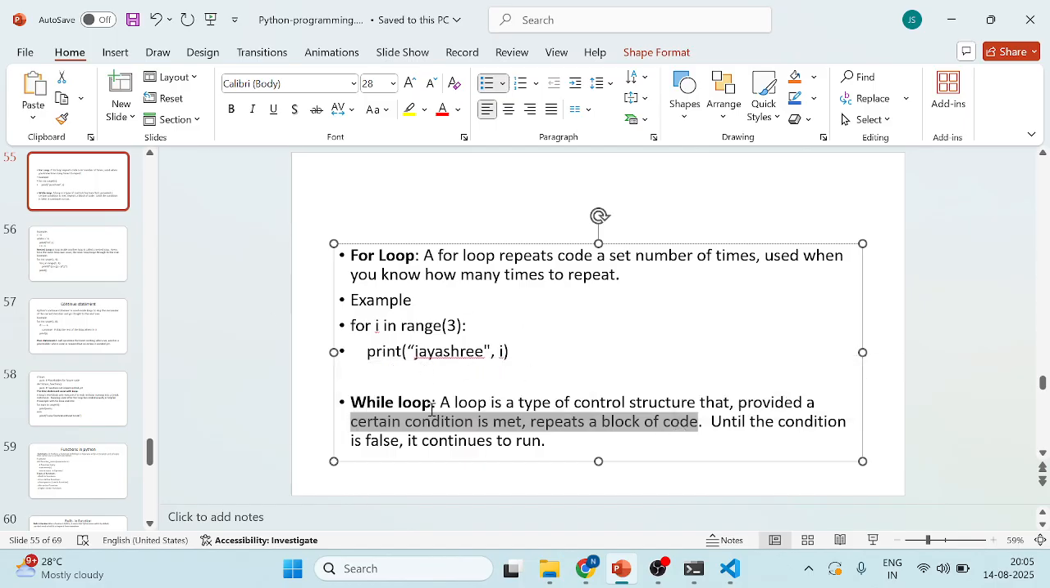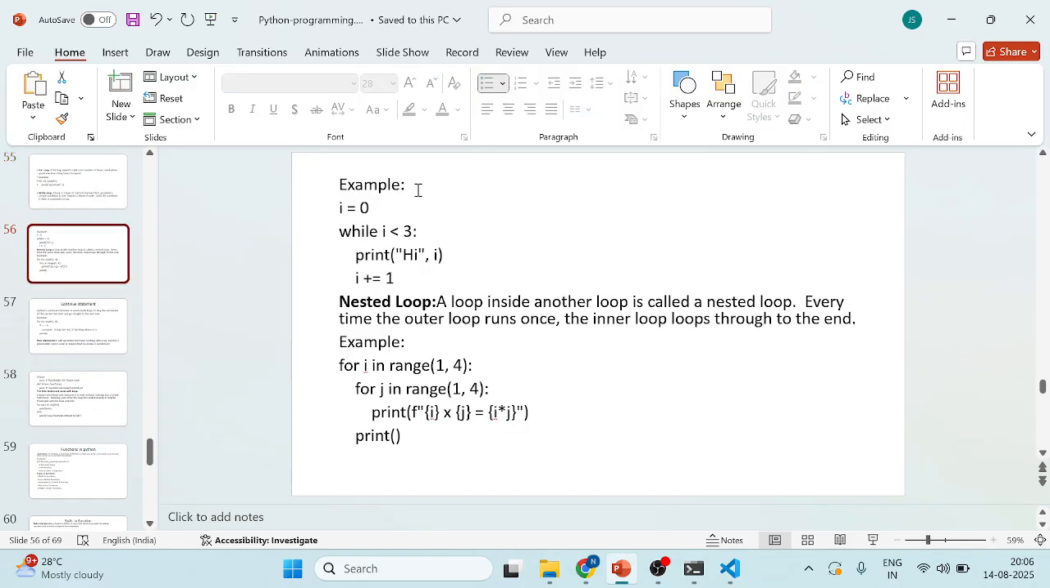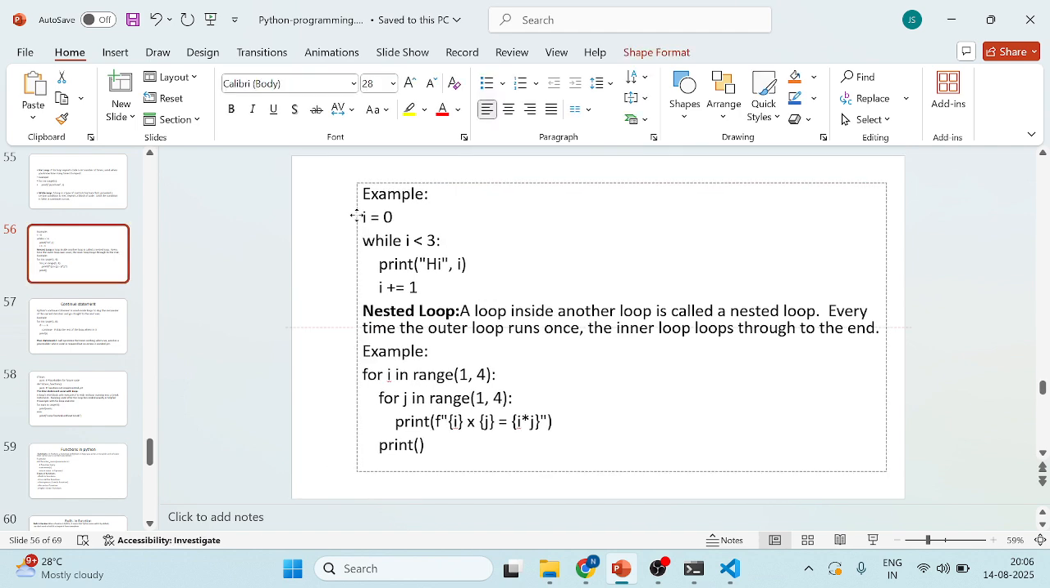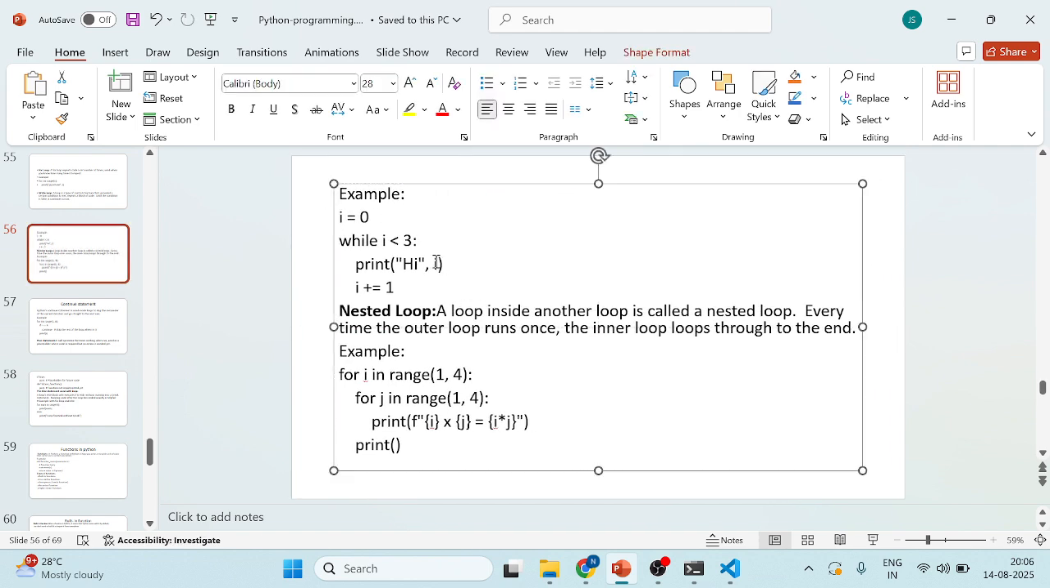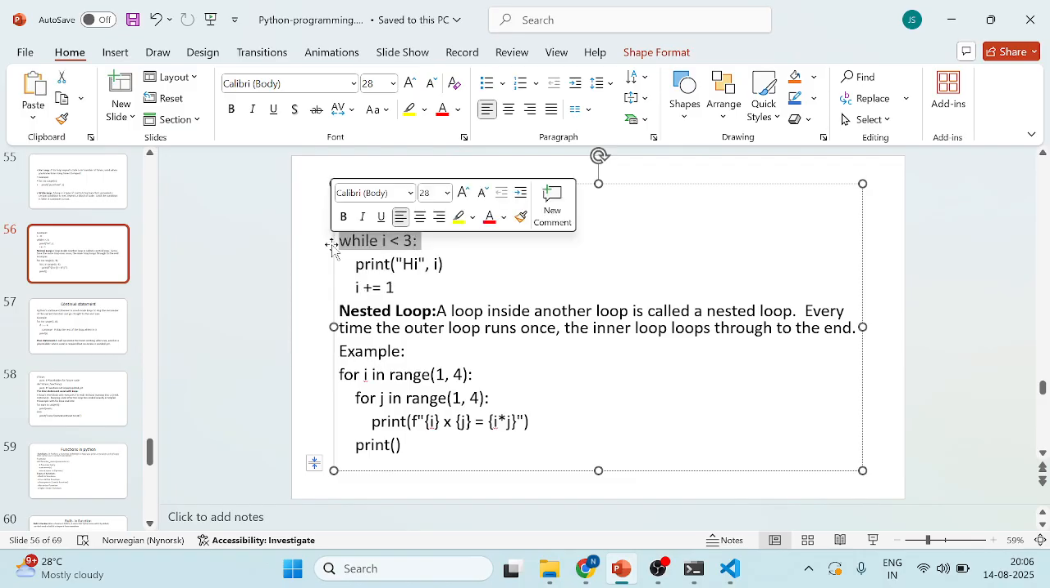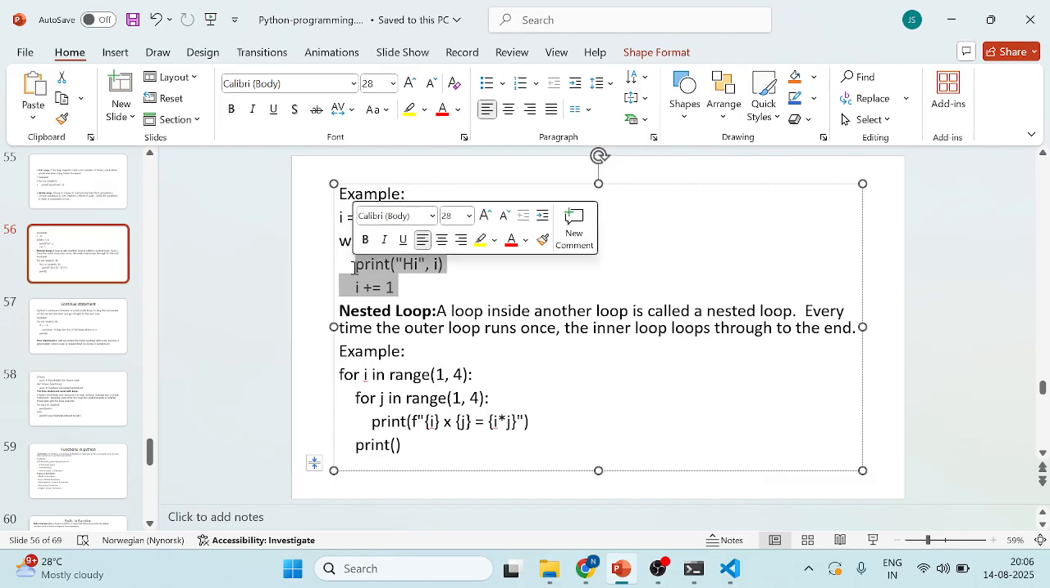So using the while loop, I have executed something here. Initialization, condition and statement I have written here. So we have the 3 points in the loop: initialization, condition and statement. These 3 should follow the while loop.